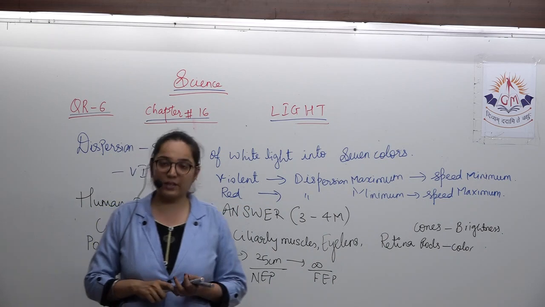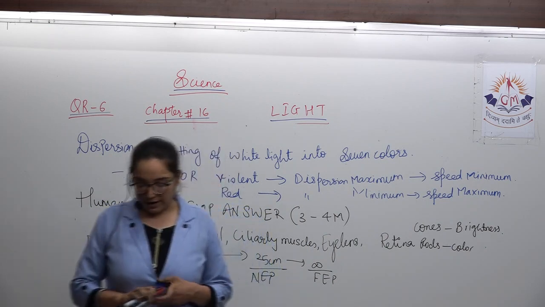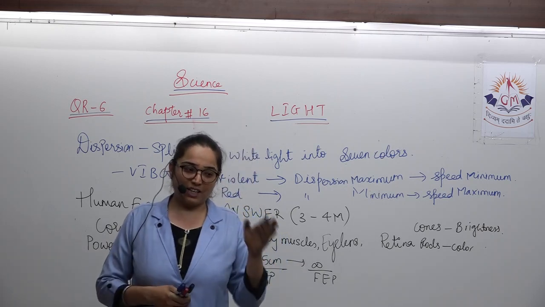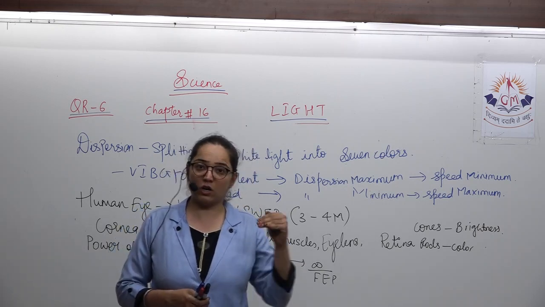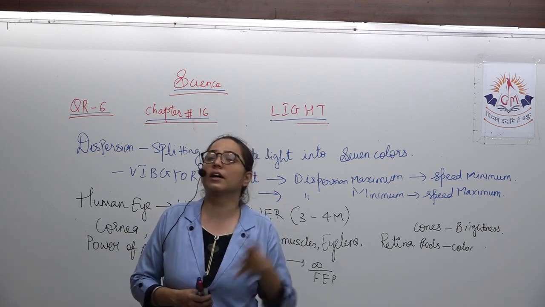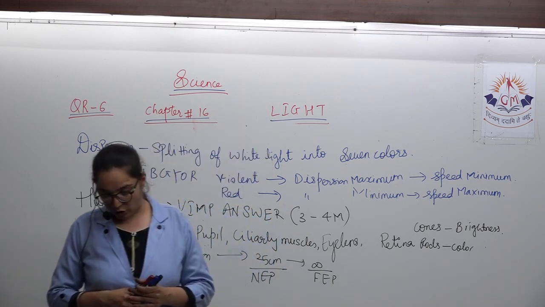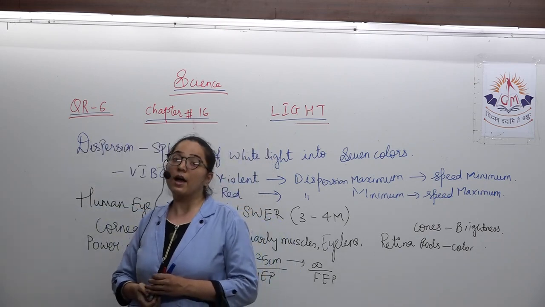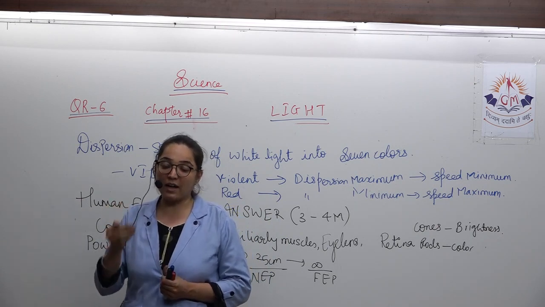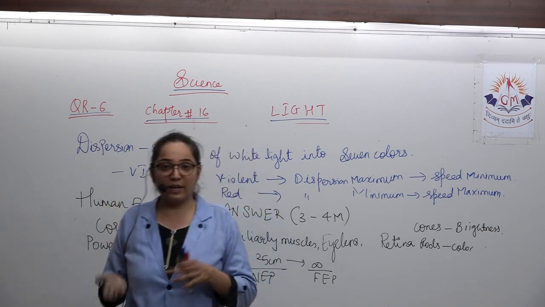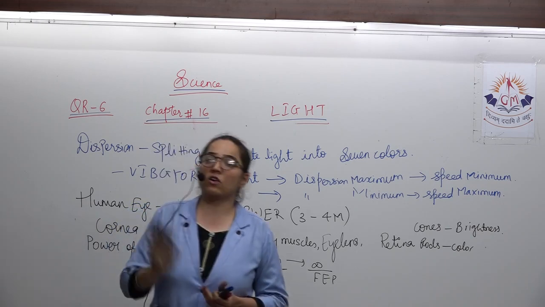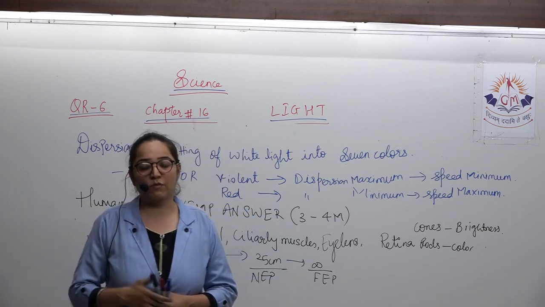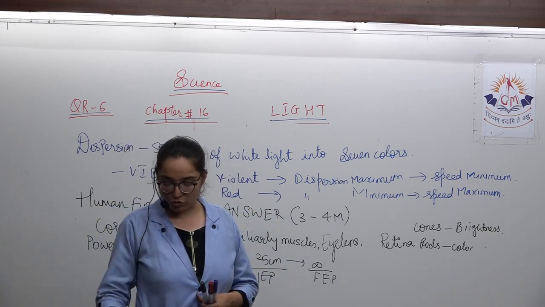Then there are two defects, that is myopia and hypermetropia. Myopia is also called short-sightedness. Nearby objects can be seen clearly, far objects cannot be seen clearly, and in order to remove this defect, a concave lens of appropriate focal length is used. Hypermetropia is called far-sightedness. Far objects can be seen, near objects cannot. In order to eradicate this defect, a convex lens of appropriate focal length can be used. Okay.